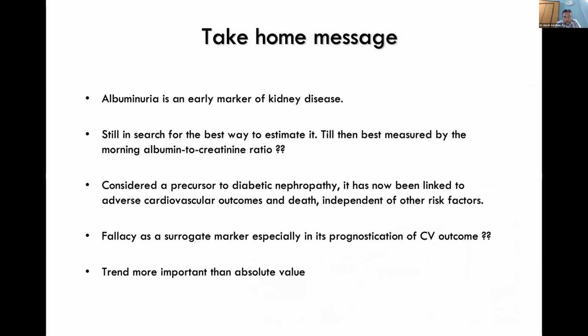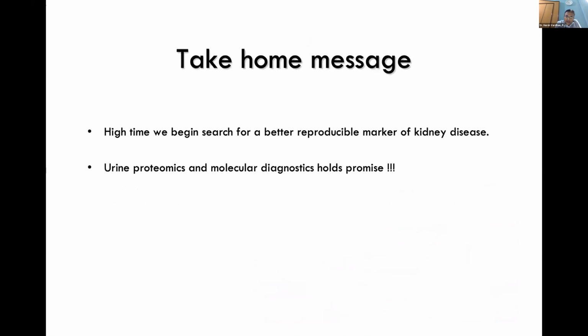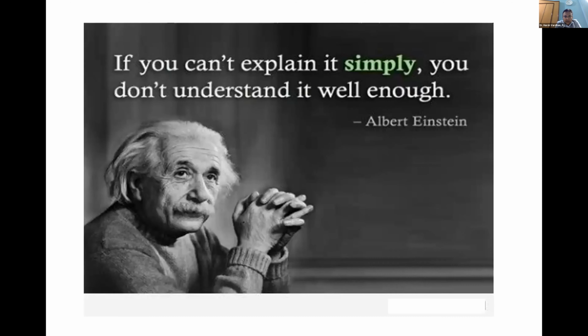It has fallacies as a surrogate marker, especially in its prognostication of CV outcome. Trend is more important than the absolute value. It is high time we begin the search for a better reproducible marker of kidney disease. Urine proteomics and molecular diagnostics hold promise. Thank you.